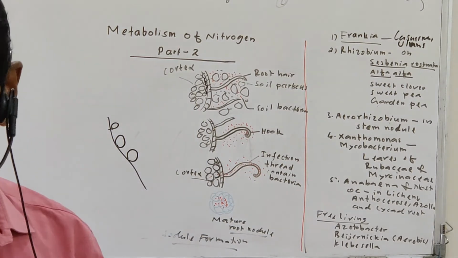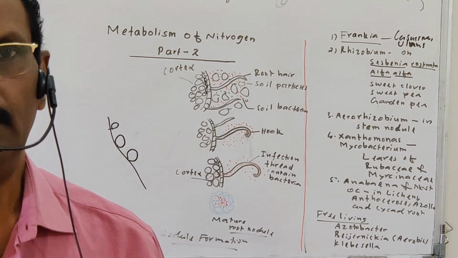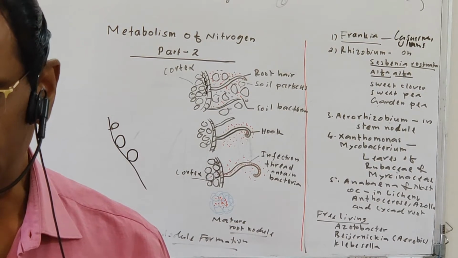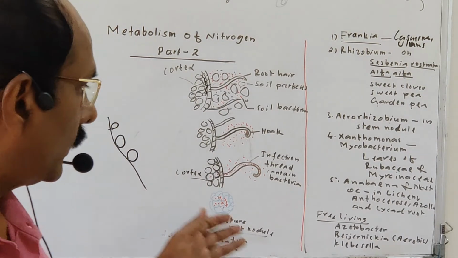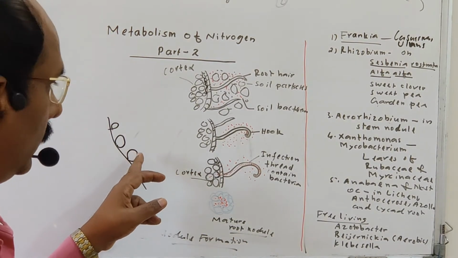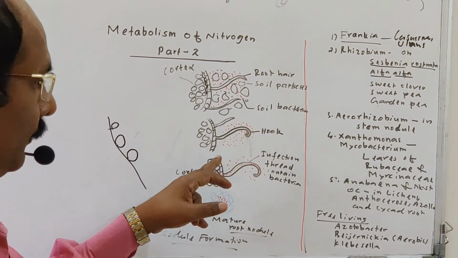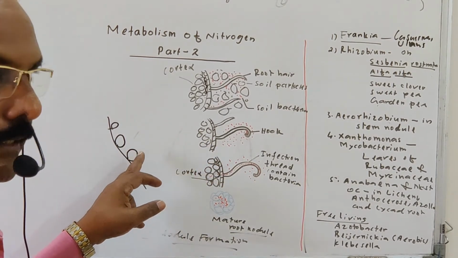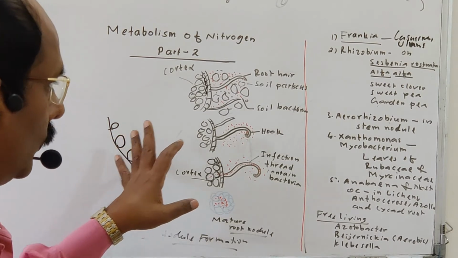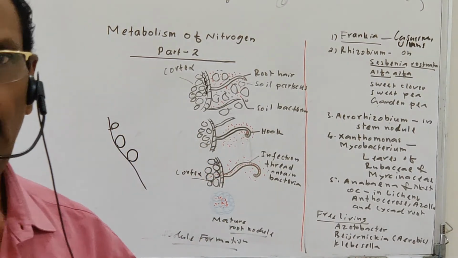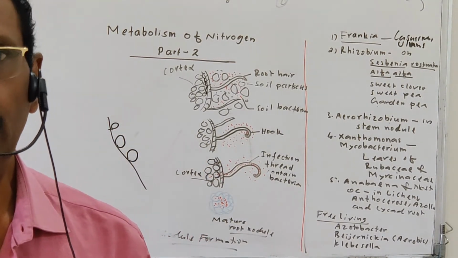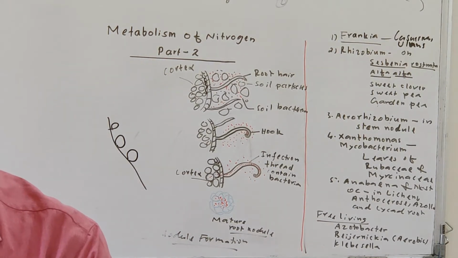And in the root nodule, how does nitrogen fixation take place? It contains the bacteria, I already told you, and the bacteria contain the nitrogenase, and leghemoglobin is present in the root nodule. So the root nodule makes the ideal condition for nitrogenase activity and nitrogen fixation. So how does nitrogen fixation take place?